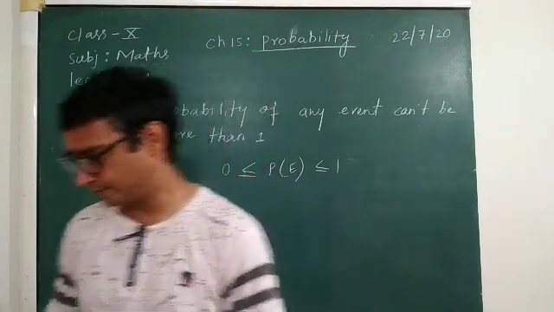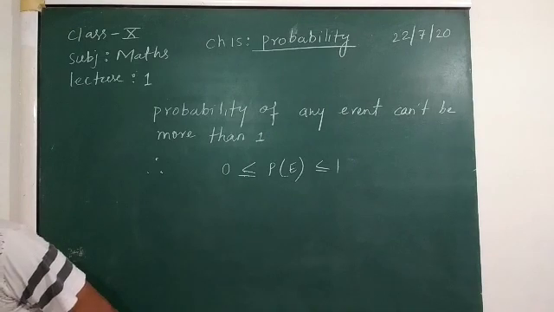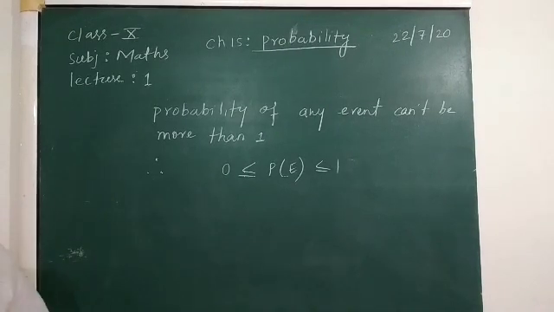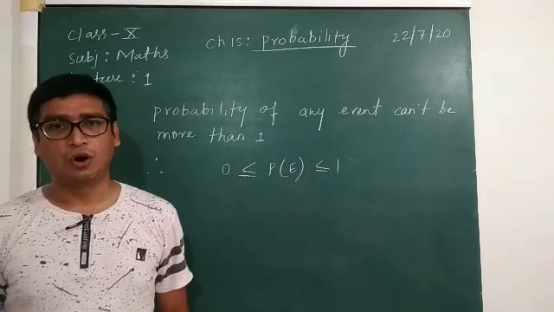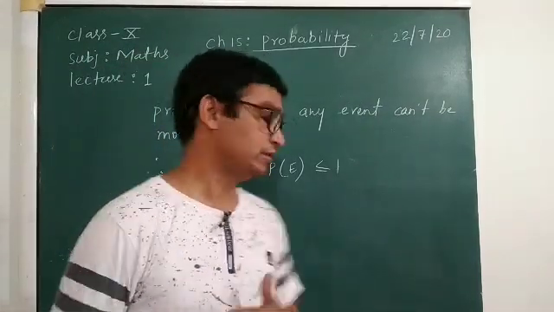Now there is also one formula for the probability of not getting some event.